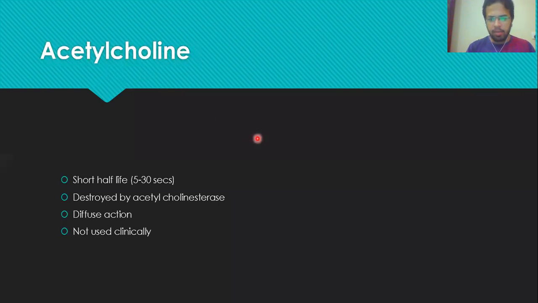Acetylcholine itself does not have therapeutic value. Yeah, exactly. Acetylcholine doesn't have any therapeutic value as a drug. Right class, आगे चलें फिर हम।